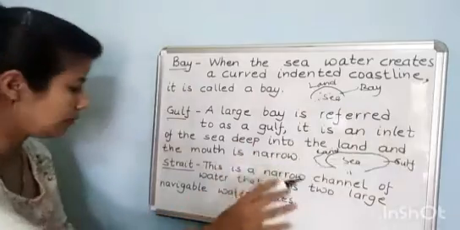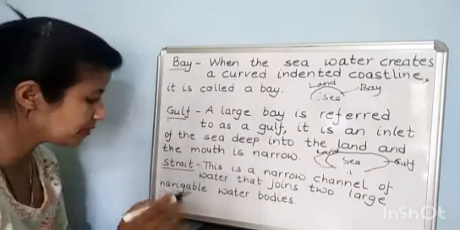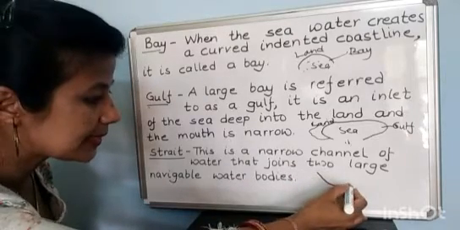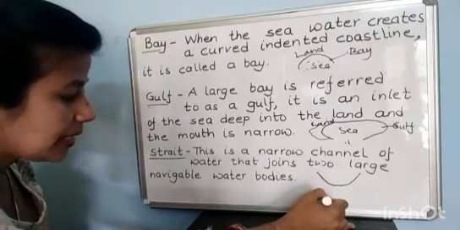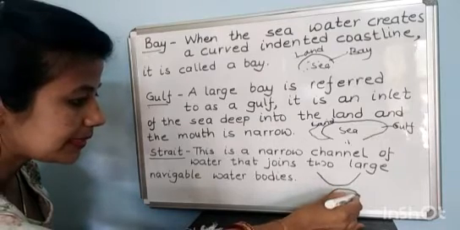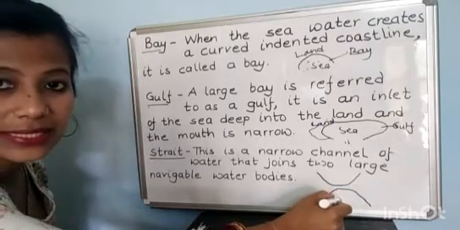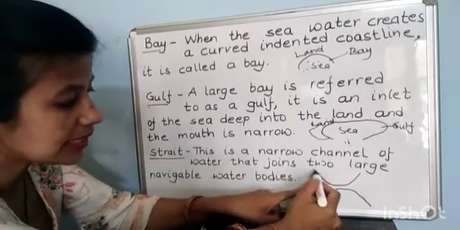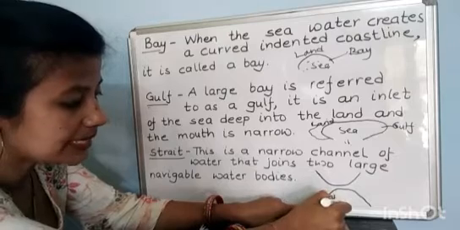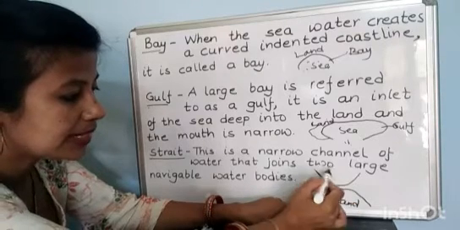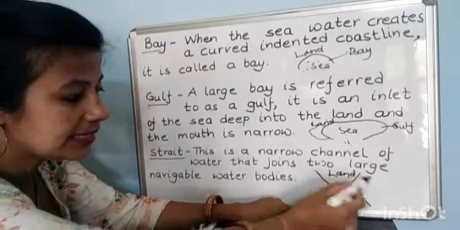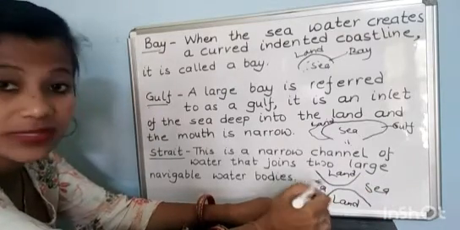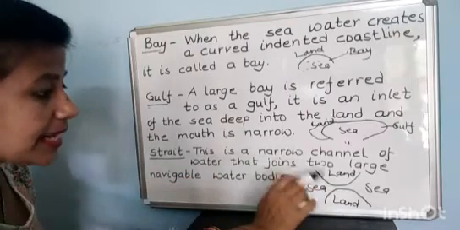Okay, this is Gulf. Now third one, strait. For example, this is land. This is also land. It may be continent or a country. Land and land. Here is sea. Okay, this is a narrow channel.